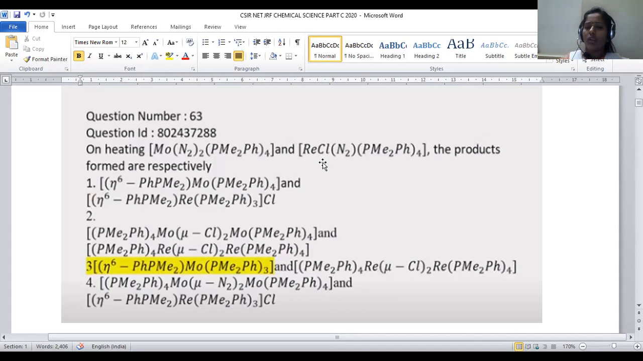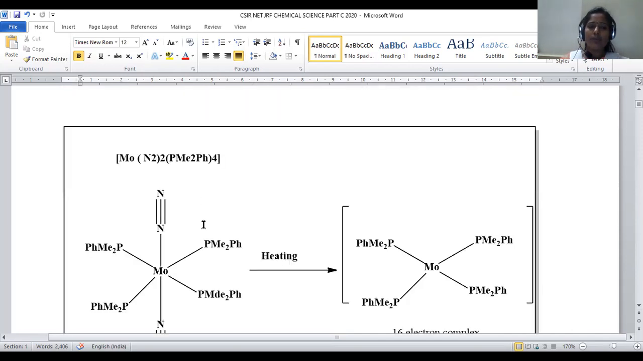Obviously, wherever a chloro ligand is found, it always forms a bridging compound. Whenever we observe a chloro ligand in the complex, it always forms a bridging complex, right? So let us go with heating of these 2 complexes and see what the expected products will be in both cases. Let us see the first compound, molybdenum.